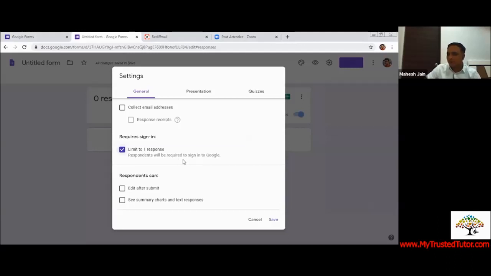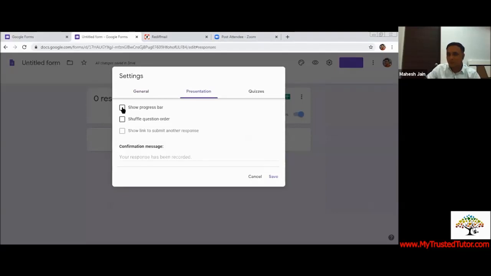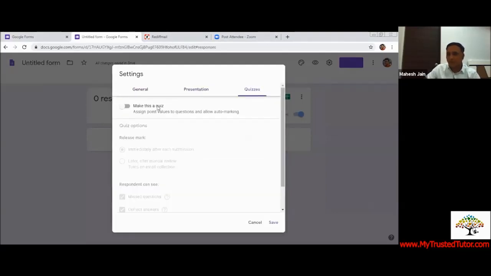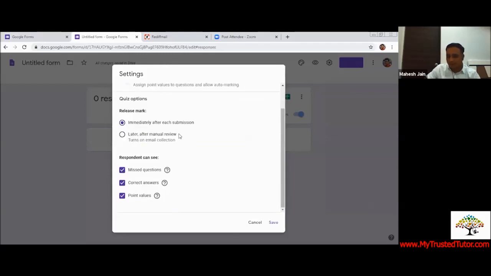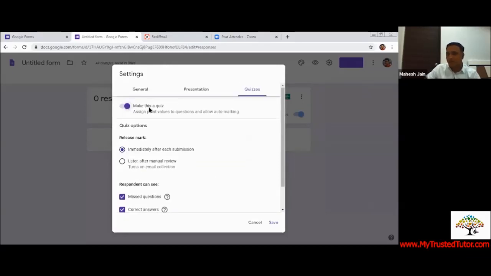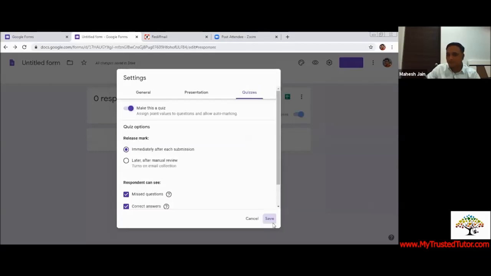So if you have not signed in, you will not be able to do that. So do you want participants to edit or not? So this is how it works. Now let's say we'll go into the presentation. Do you want progress bar? Yes. Let's say I want to make it as autocorrect. So I'll click on it, make this as a quiz. The moment I click, now let's see whether you will get the result after the submission or not. Let's see that also. So I've clicked on it, make this quiz, save.